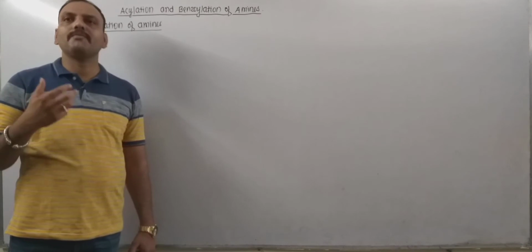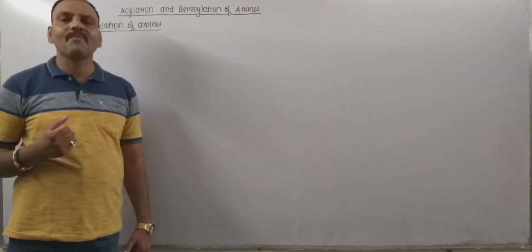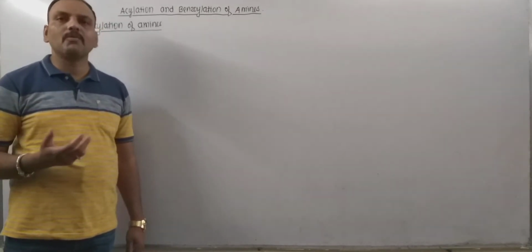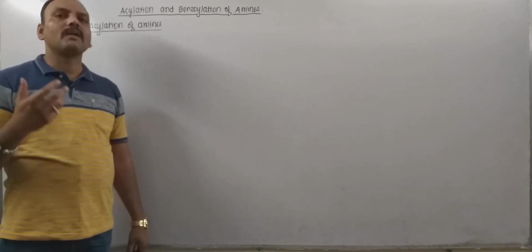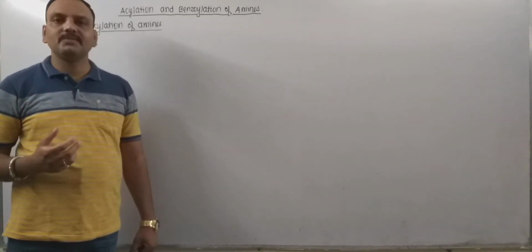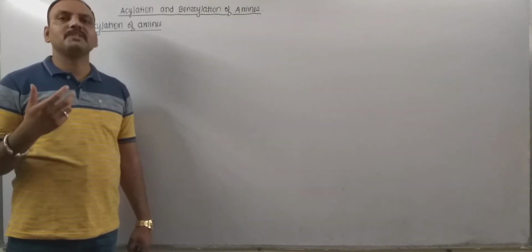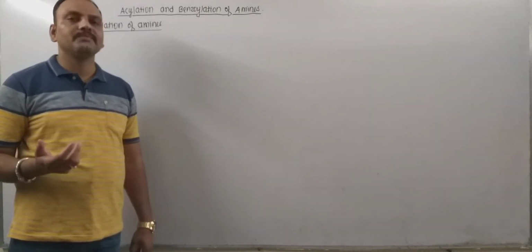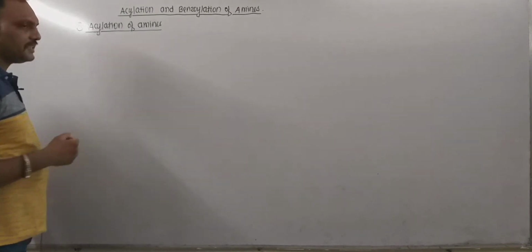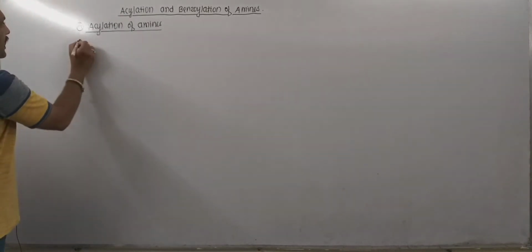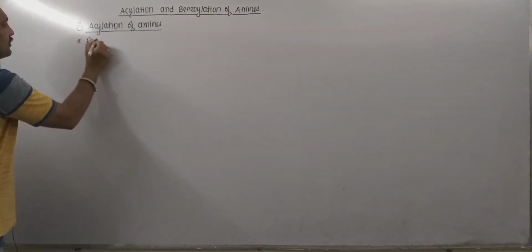Thus, reaction of primary and secondary amines with acyl chlorides or acid anhydrides or esters to form substituted amides is known as acylation. So, what acylation is?